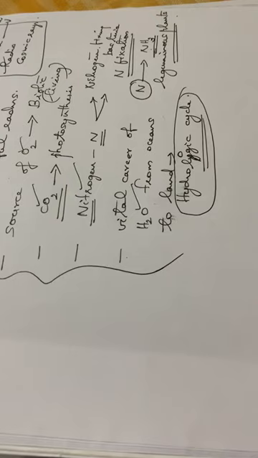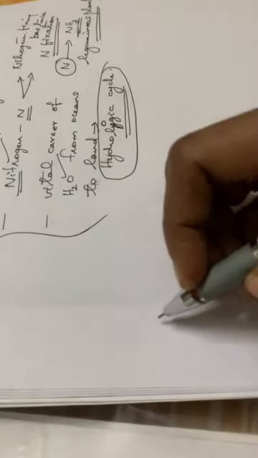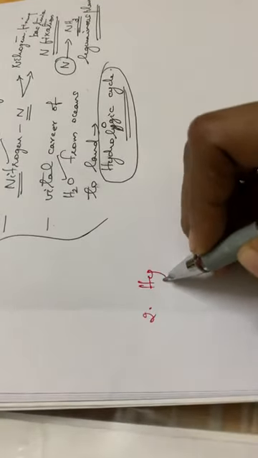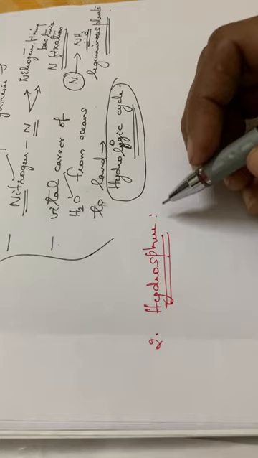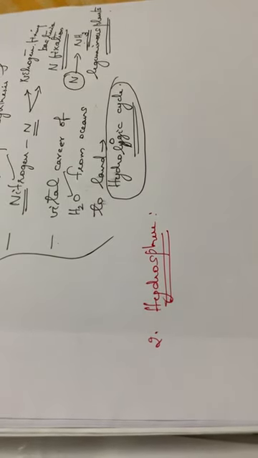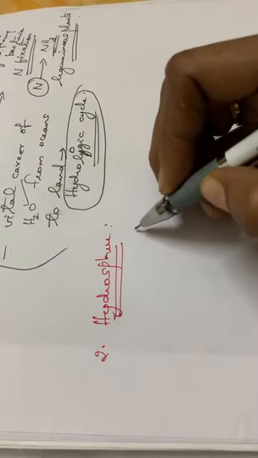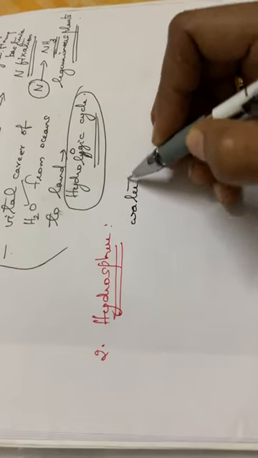Then the next environmental segment, the second one, is the hydrosphere. Hydrosphere, as the term itself suggests, deals with water. That means it comprises all water bodies or water resources.